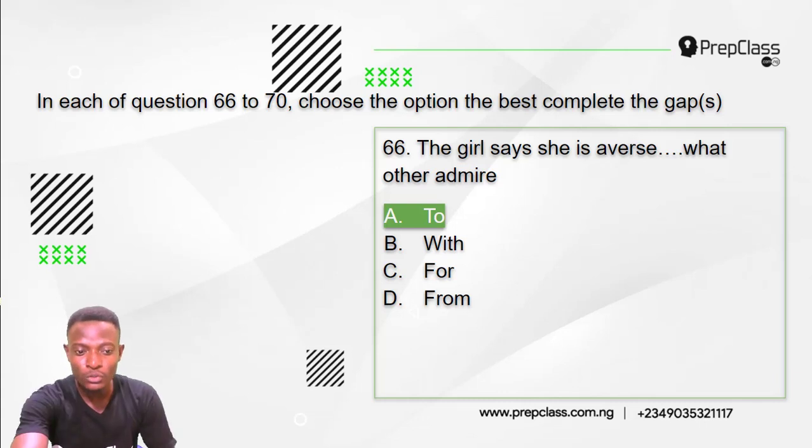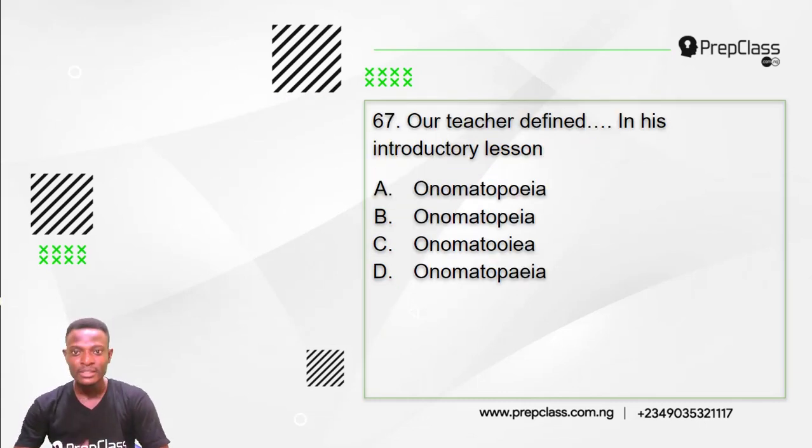Alright, moving on, question 67. Remember, we have to select the option that best completes the gap in this sentence. Question 67 reads, our teacher defined dash in his introductory lesson. Now, looking at the options we have here, we have different spellings for onomatopoeia. So we have to select the option that shows the correct spelling of the word.